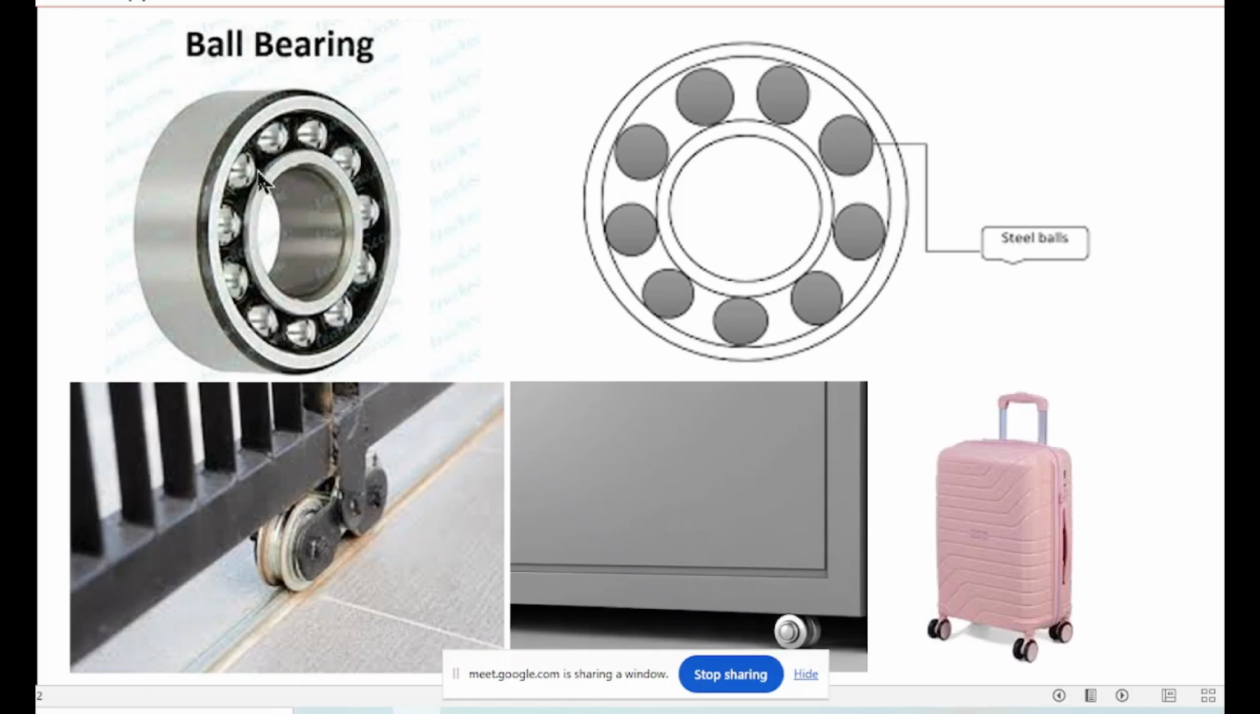Similarly, here is a ball bearing. Then here we have moving gates, see wheels. When you have big gates, iron gates, wheels at the bottom. These wheels at the bottom, why?